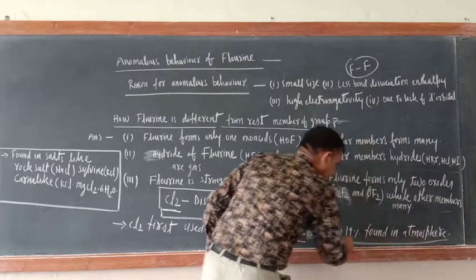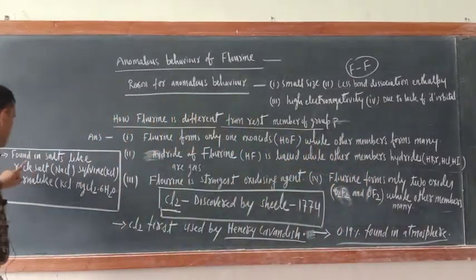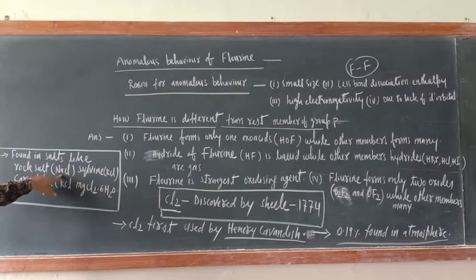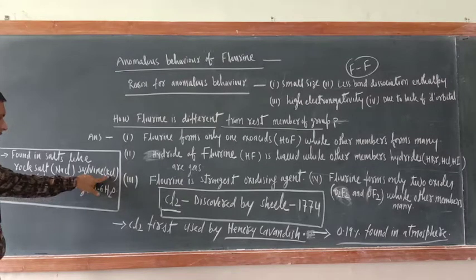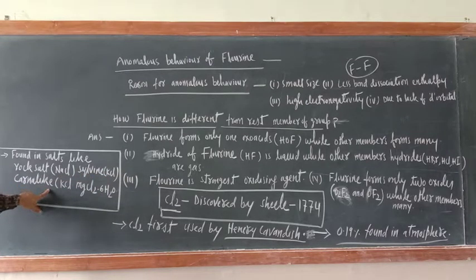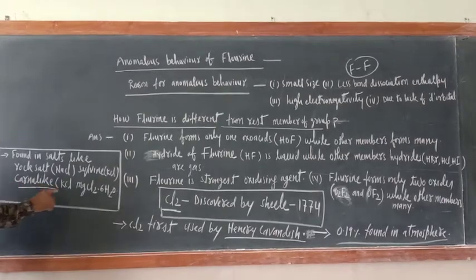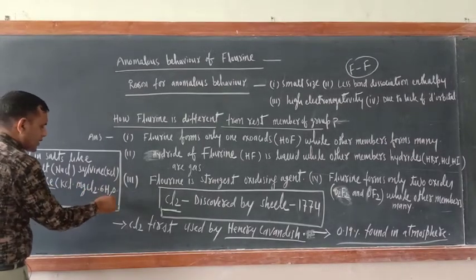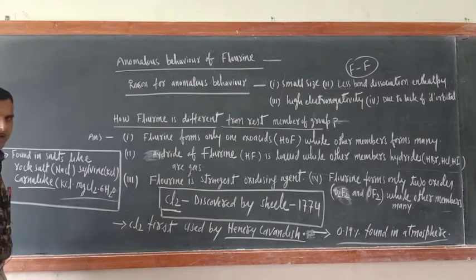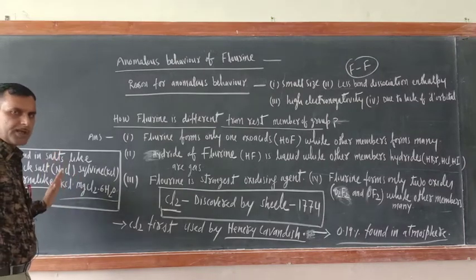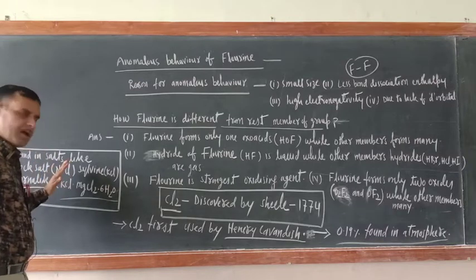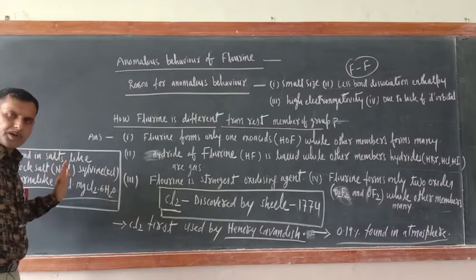0.19% chlorine is found in the atmosphere. Another important aspect is here. Chlorine is found in salts like rock salt. Rock salt is the commercial name of NaCl. Sylvine is the commercial name of KCl. Carnallite is the name of one ore, KCl.MgCl2.6H2O. This is carnallite. So chlorine is found in these ores also. You should remember this one.